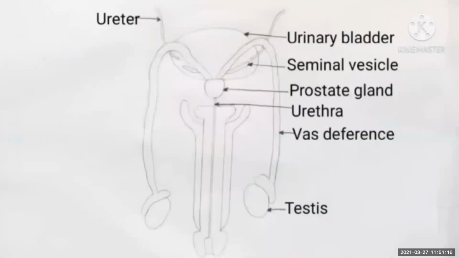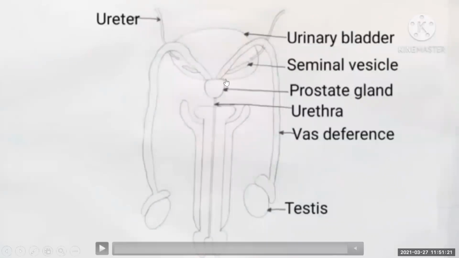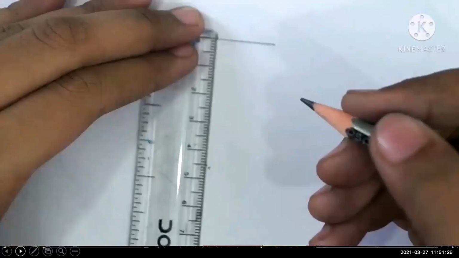See, he has given the naming, the labeling to it. Very simple, easy, and you have to give the labeling. If you practice it, it is very easy for you.